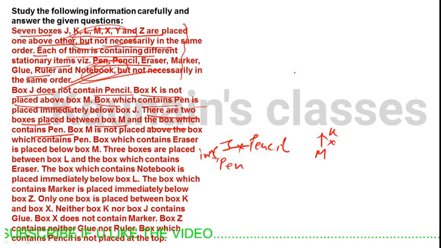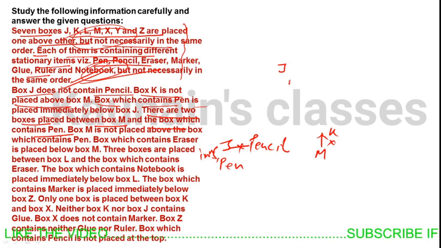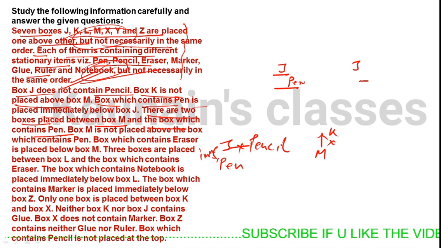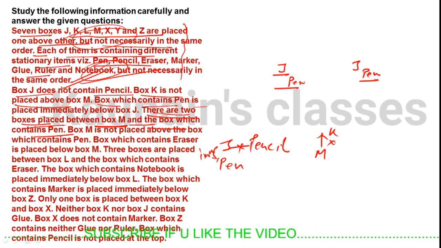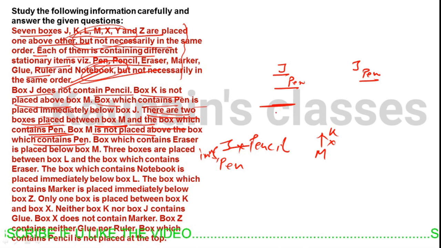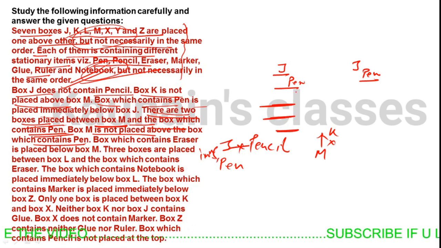We can start from this end. If we place J here, pen is here. There are 2 boxes between box M and the box which contains pen, and M is not above the box which contains pen, so 1, 2 boxes, M would be coming here.